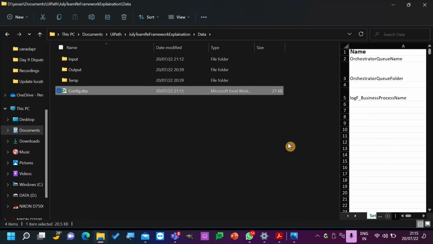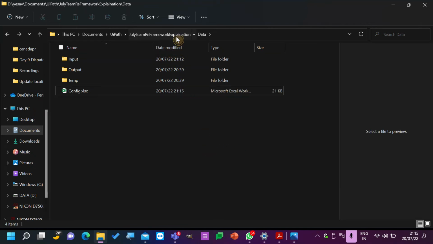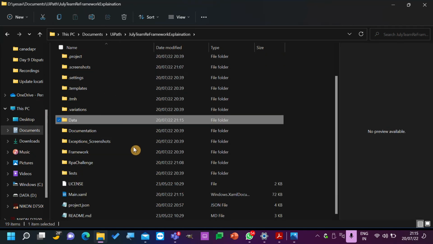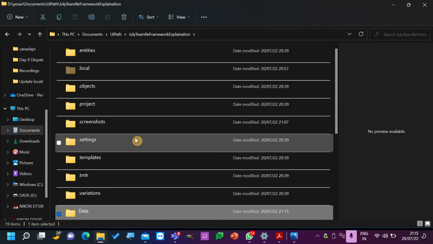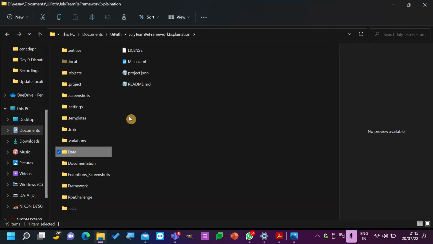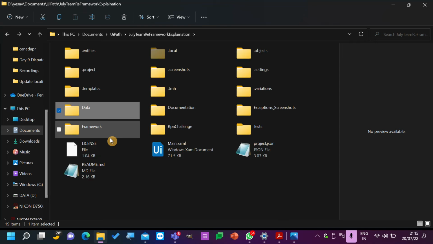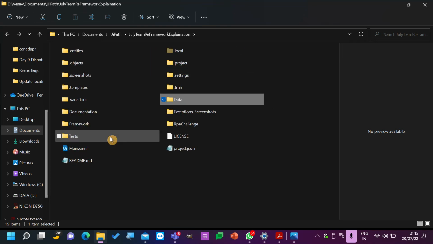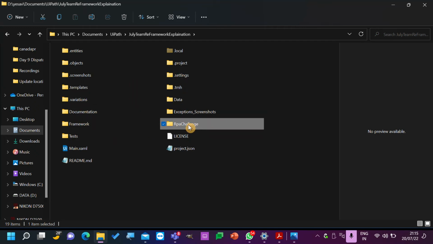And Vajrang, this config file will be created automatically when we work everything. Like when we start with our RPA challenge, all these files will be created automatically. Okay, you need not create anything. Only thing that we are creating is our RPA challenge folder. Remaining things we are utilizing.